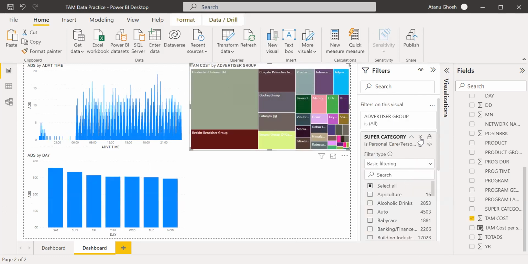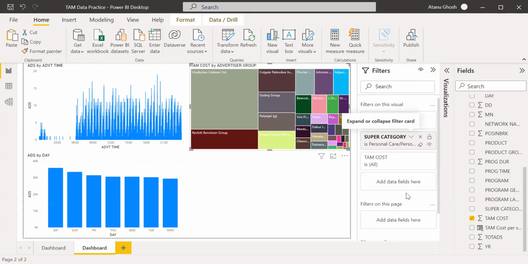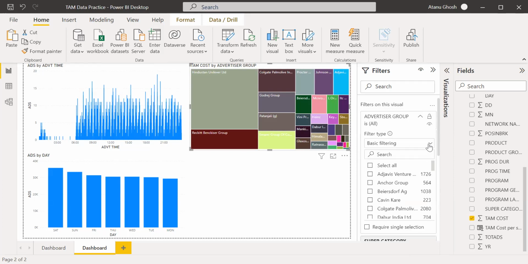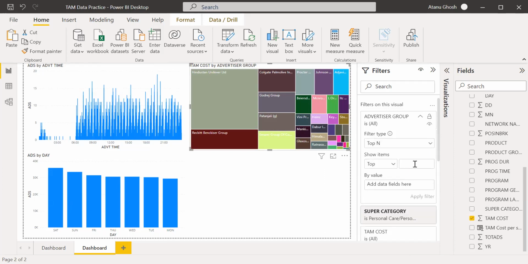Is this making sense? Yeah. Okay. Now I want to filter only, let's say, the top 10 advertiser groups by TAM cost.